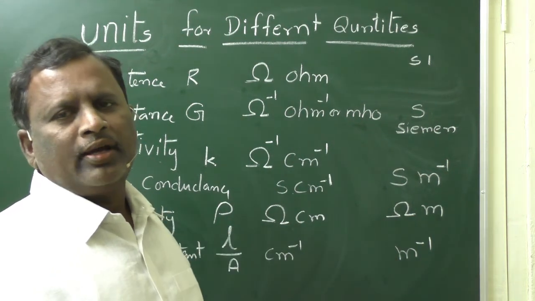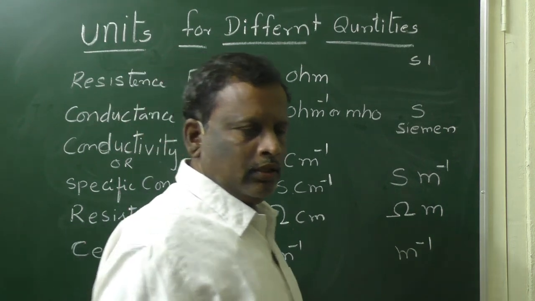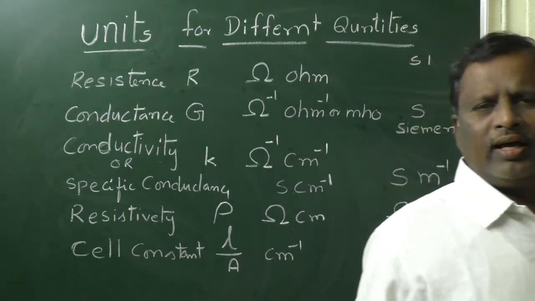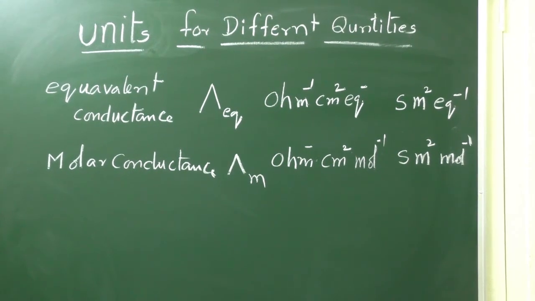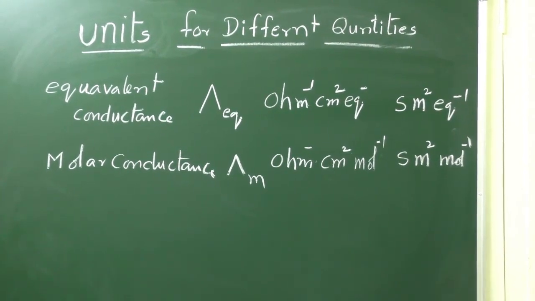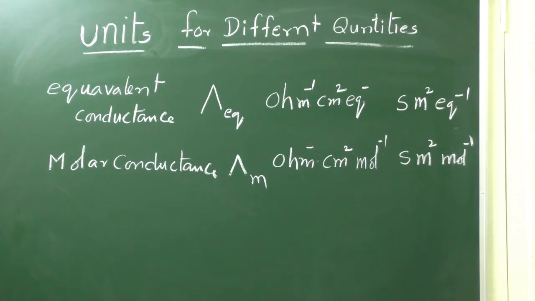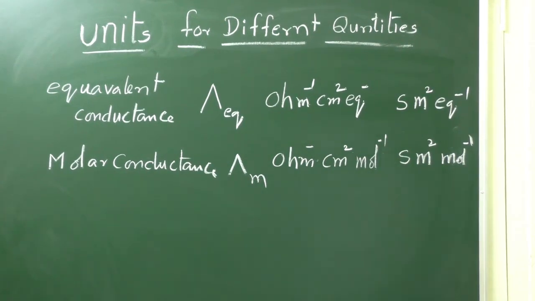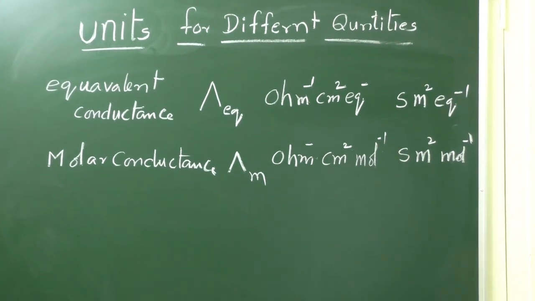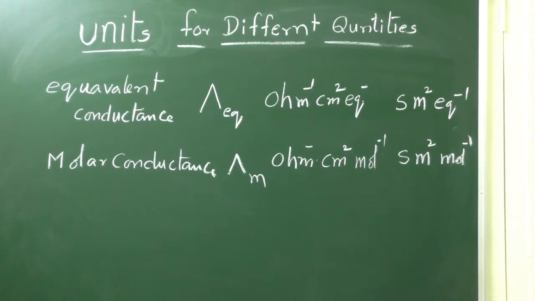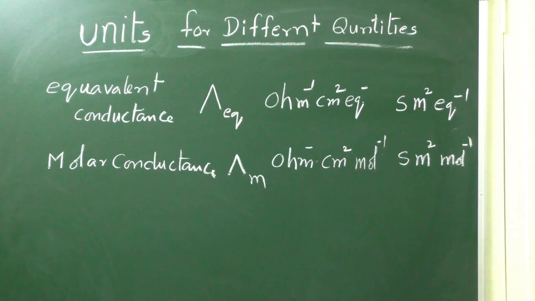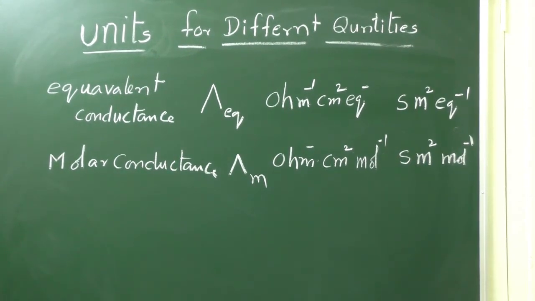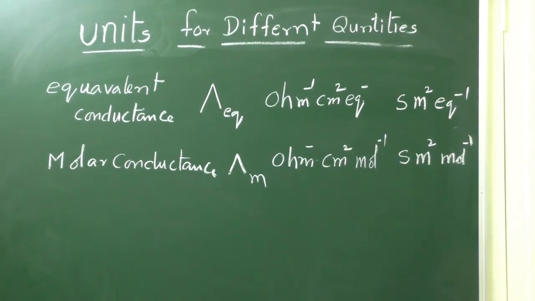We have 2 more parameters, that is equivalent conductance and molar conductance. Equivalent conductance, capital lambda EQ, has units per ohm centimeter square per equivalent. In SI units, Siemens meter square per equivalent. Molar conductance, capital lambda M, in CGS units is per ohm centimeter square per mole. In SI units, Siemens meter square per mole.